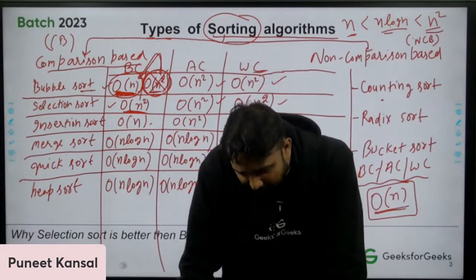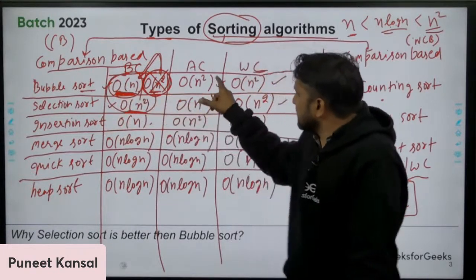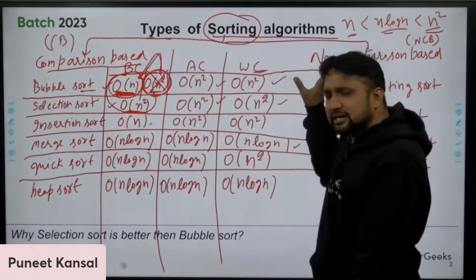Praveen says that it is bubble. So according to this scenario, Praveen is right, because these are matching. Average case and worst case are matching.